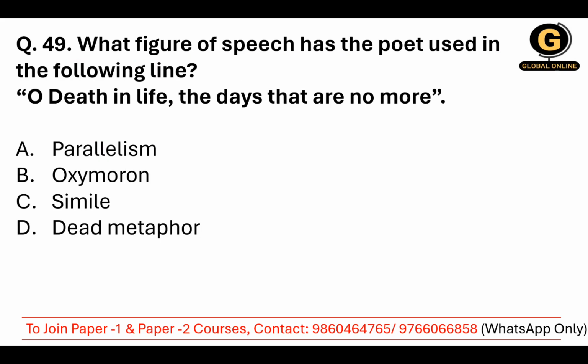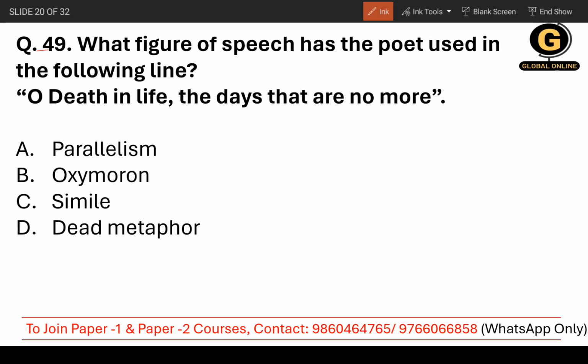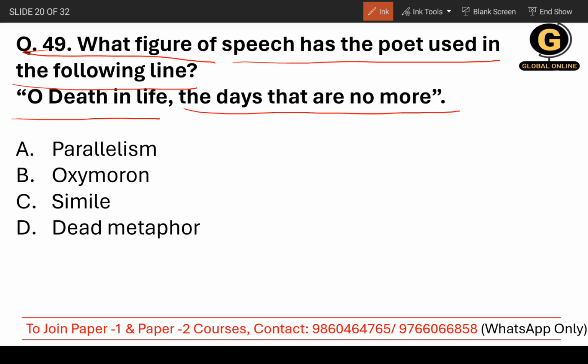Moving on to question number 49. What figure of speech has the poet used in the following line? Oh, death in life, the days that are no more. See the options: parallelism, oxymoron, simile, or dead metaphor. It's not a metaphor because exaggeration is not here, and also the comparison is not here, so we will not consider that.